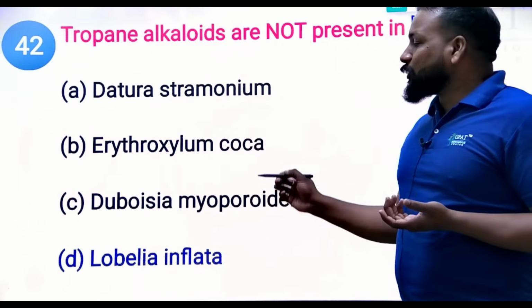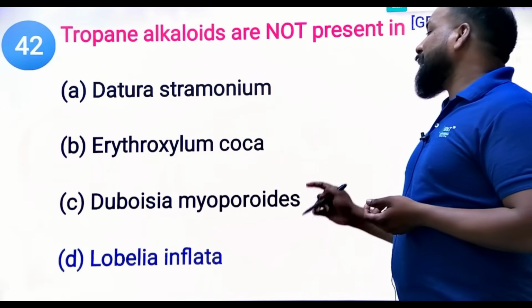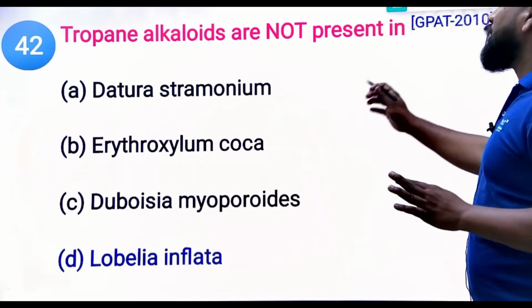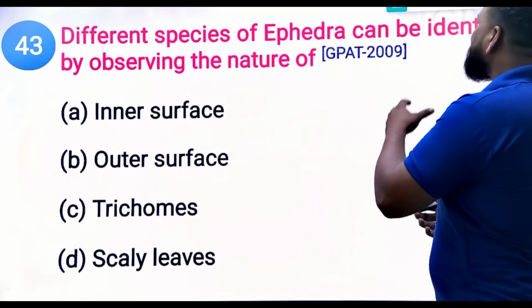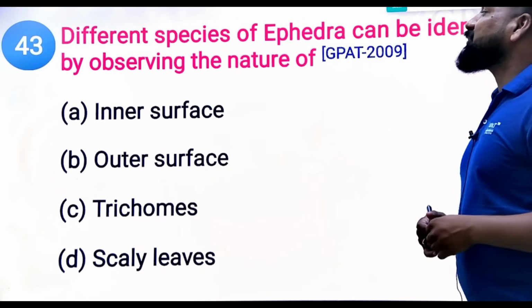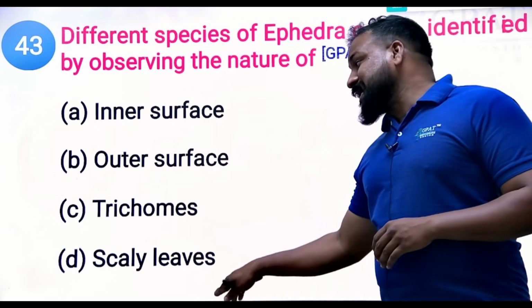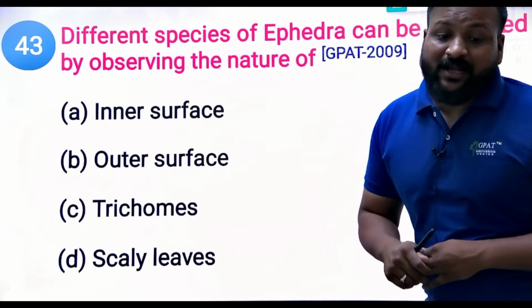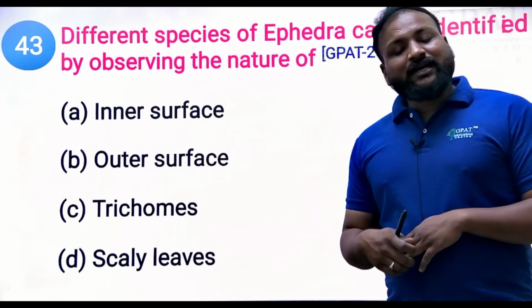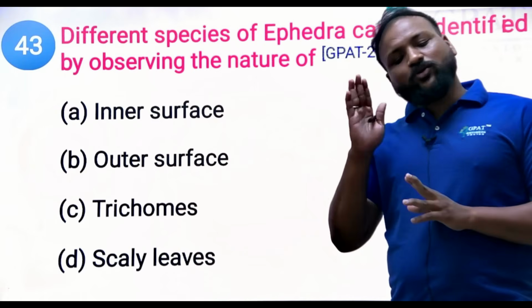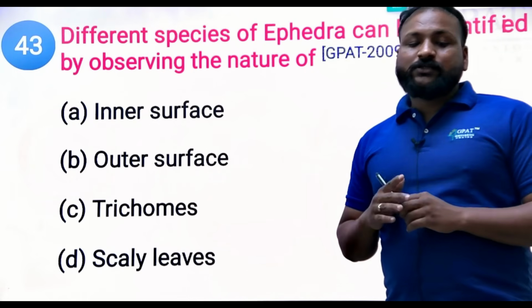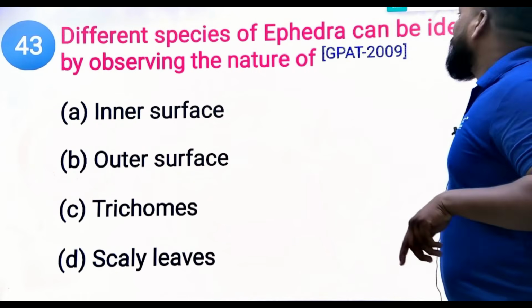Okay, and yes, Duboisia and Datura belong to tropane. But Lobelia does not belong to the tropane alkaloids. Different species of Ephedra can be identified by observing the nature of the inner surface, outer surface, trichomes and scaly leaves. Clear? Thus, we can eliminate one wrong option from here. So what is that? Comment down the wrong option.